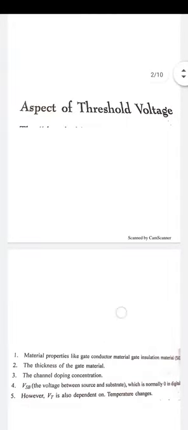So basically the threshold voltage has different dependencies according to the channel. These are basically the material properties, like the gate insulating material and gate conducting material, which is SiO2. Second one is the thickness of the gate material. What is the thickness of the material of the gate? Third one is channel doping concentration. What is the concentration of the channel? Source to body voltage, basically for the source to substrate body voltage, that is nearly equal to 0 volts.